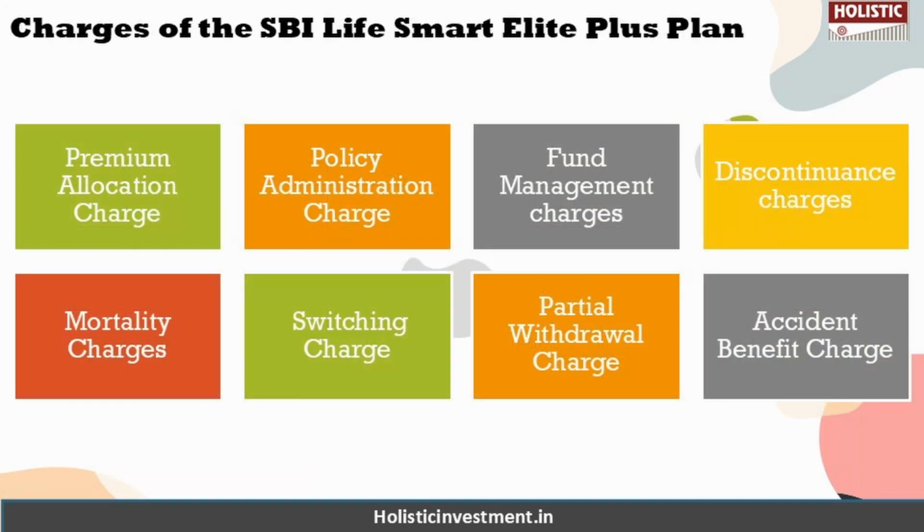Now moving on, as a ULIP policy, there are charges you need to pay while being under this policy, so we are going to take a look at the charges. First is the premium allocation charge. This charge is deducted from your premium at the time of receipt of such premium, so the allocation to units is made after the deduction of the charge from the premium receipt. Next is the policy administration charge. This is a monthly charge which is deducted by cancelling units at the prevailing unit price on the first business day of each policy month.